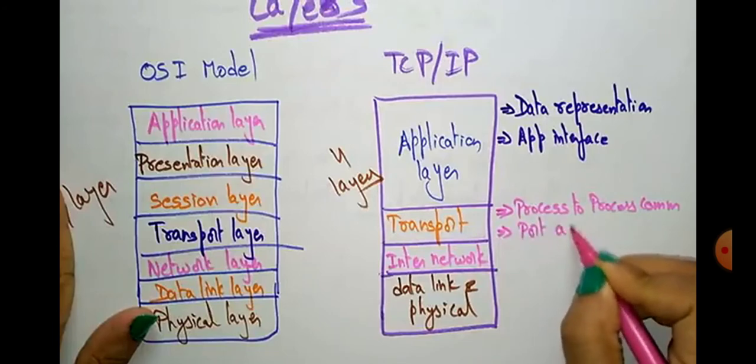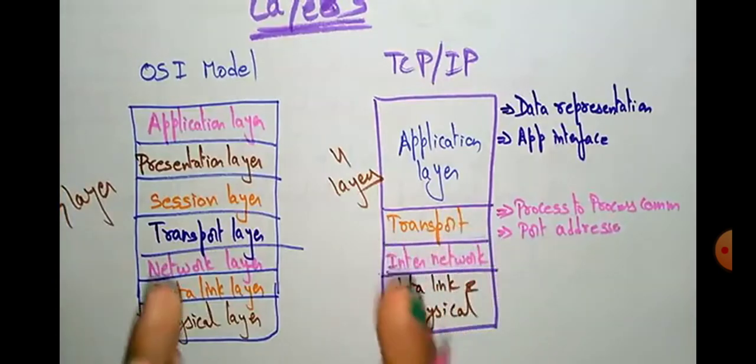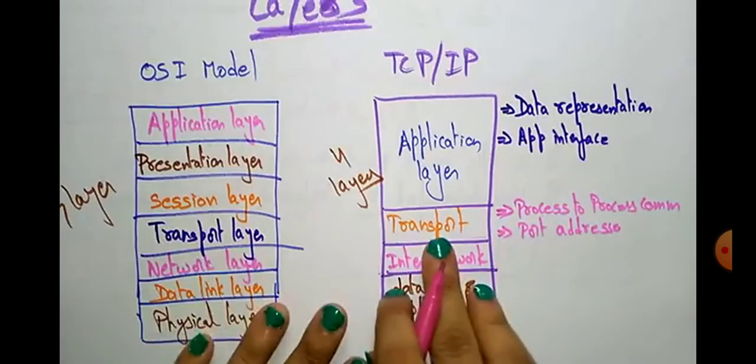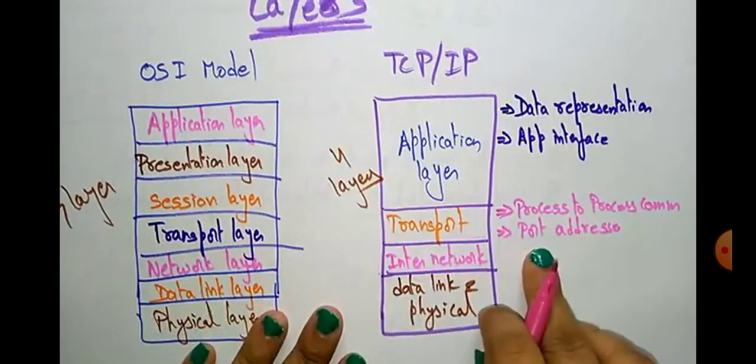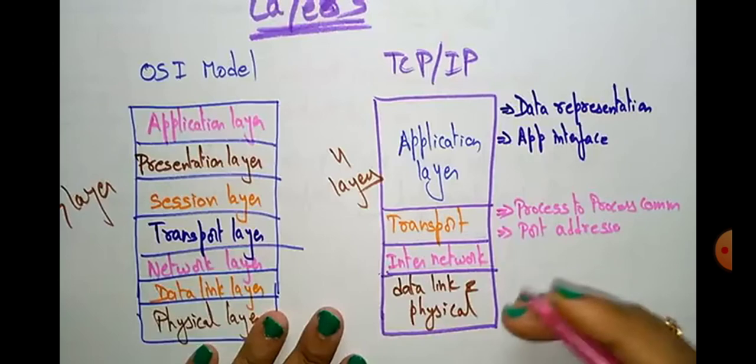We need a port address to communicate. Just like in transport, if you want to send a letter from one place to another, you need an address. Without an address, you can't send the letter. In the same way, for the transport layer you need the port address. If you know the port address, you can transfer the data and process the data from one system to another system.